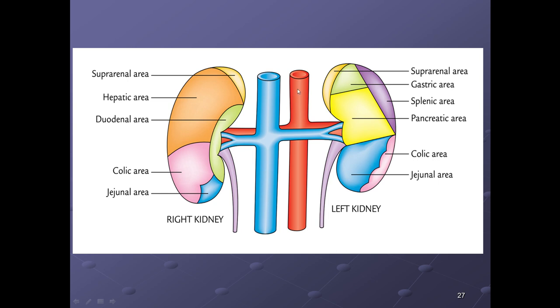While for the left side, yes, again is the left suprarenal gland, that is the left suprarenal area. Then is the stomach, and this violet color is showing you the splenic area, the pancreatic area, the jejunal area and the colic area. Kindly practice these two diagrams and they are very important.